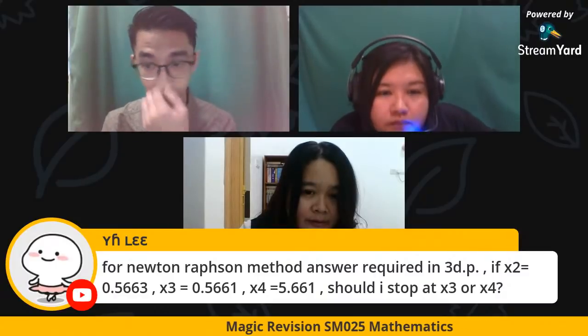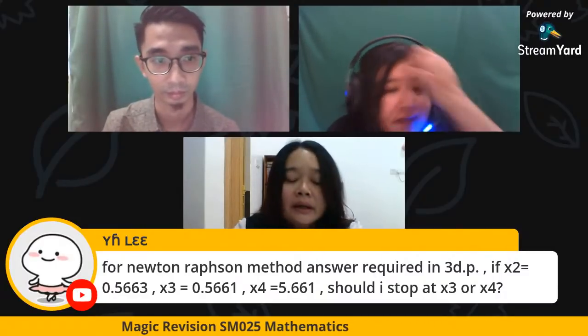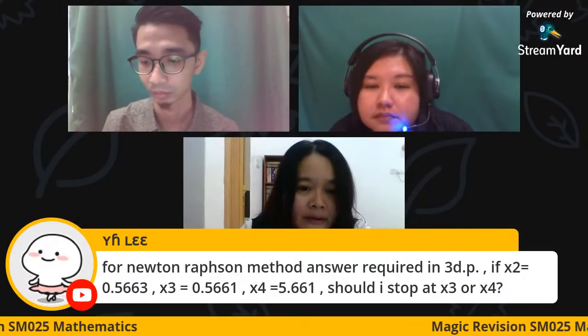Yeah, because I think there is a typing error, right? The S4 is 0. That's why it's confusing. Normally we are going to use the stopping criteria: the absolute difference of x4 minus x3 is less than 0.0000, because the calculation is to 4 decimal places.